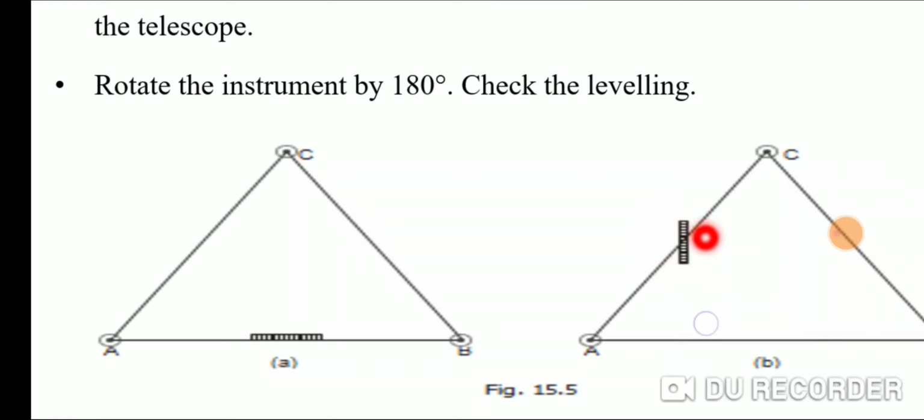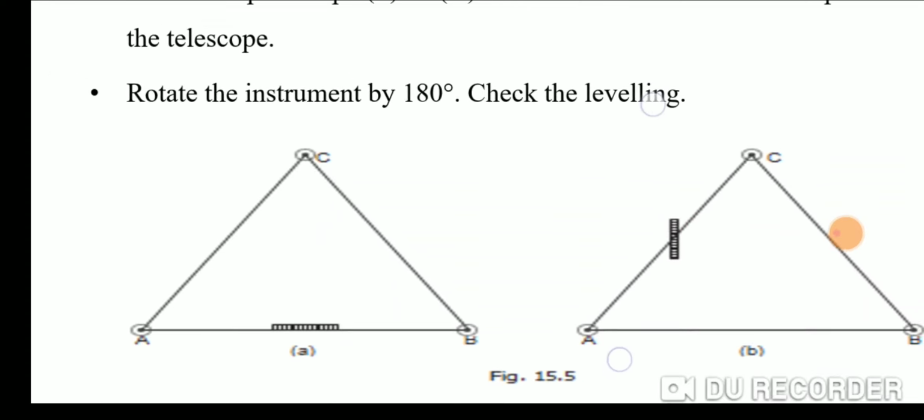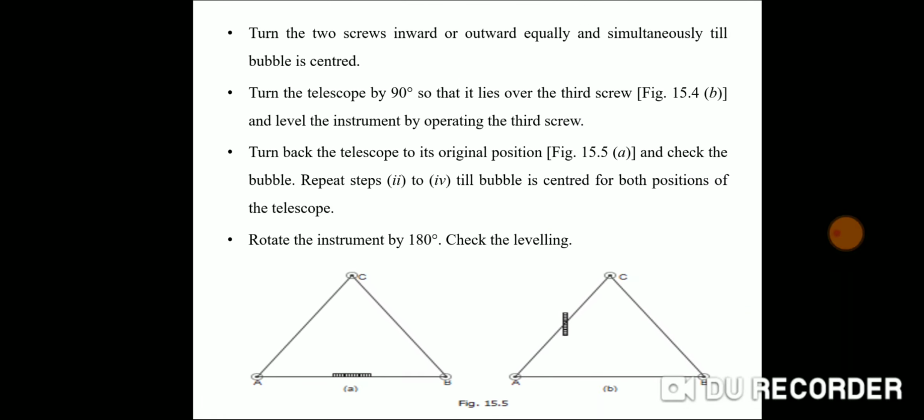When the bubble comes to the center, we rotate the instrument 180 degrees and check whether the instrument is level or not. When the bubble is not in the center at that location, repeat the process until the bubble comes to the center.